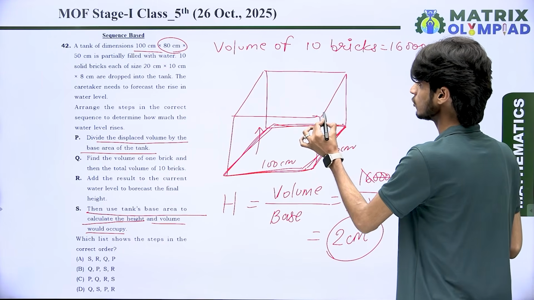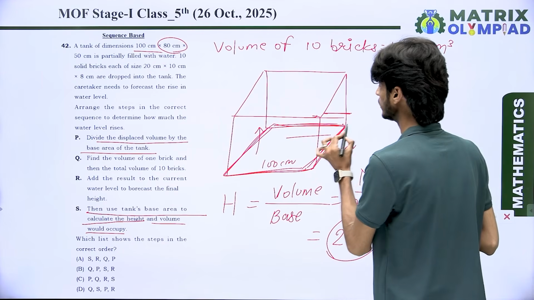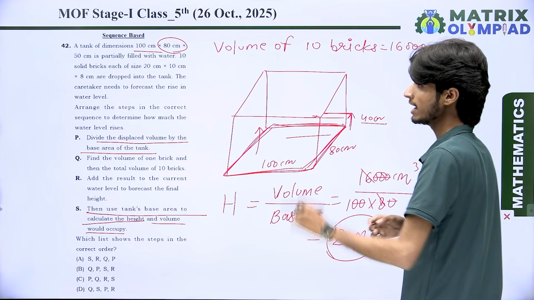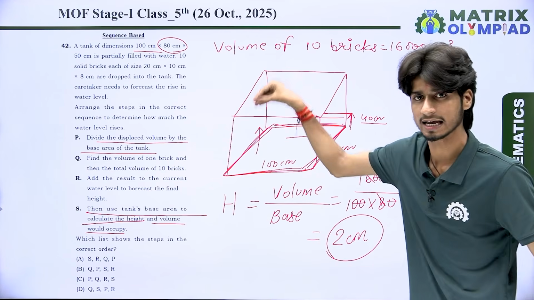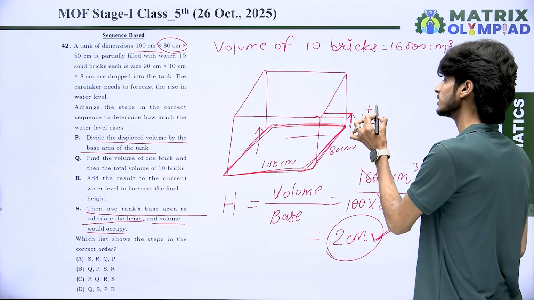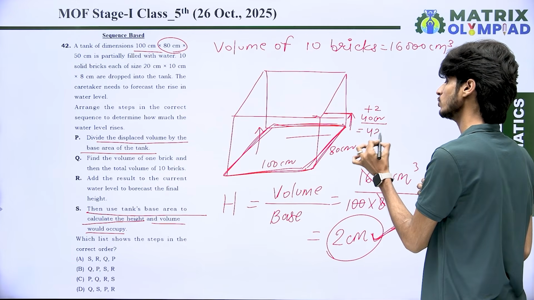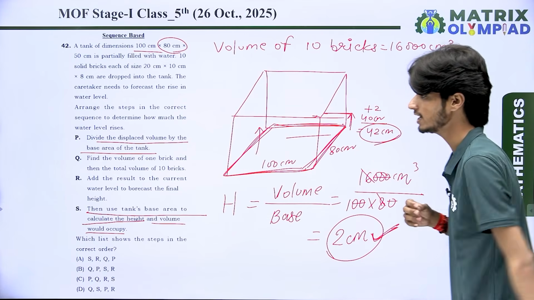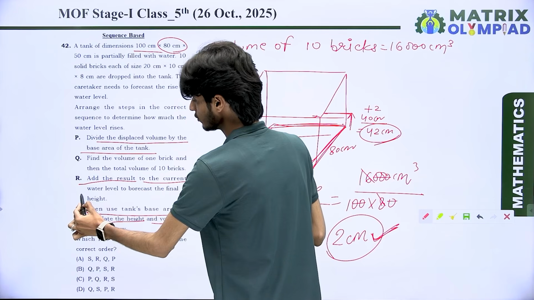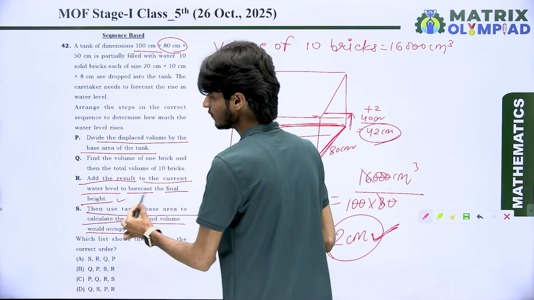First of all, the water level is 40 centimeter. And when you put the 10 bricks in the tank, it increases by 2. Then you get the rising water level, a total height of 42 centimeter. It means add the result to the current water level to forecast the final height.